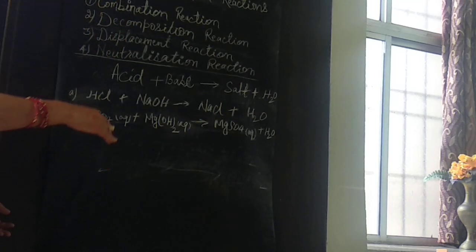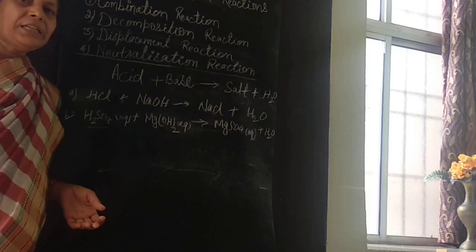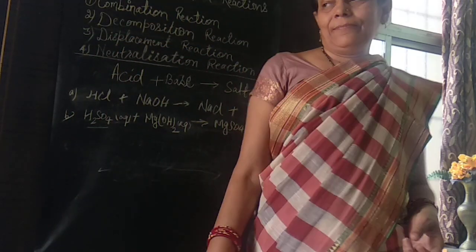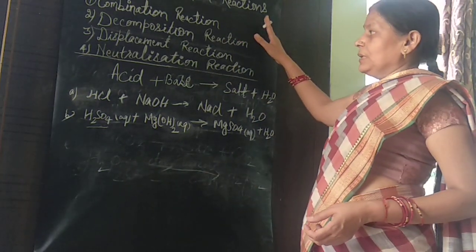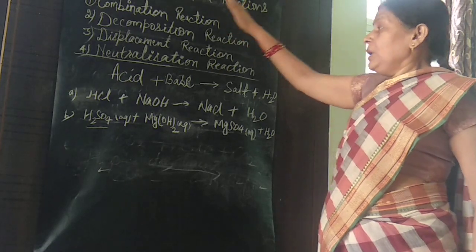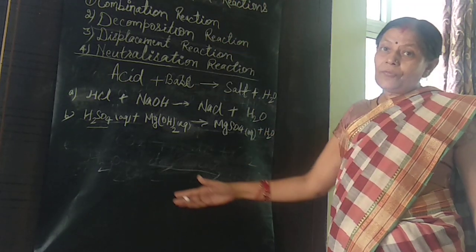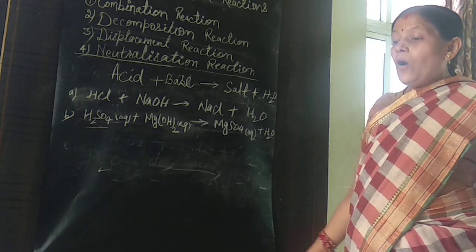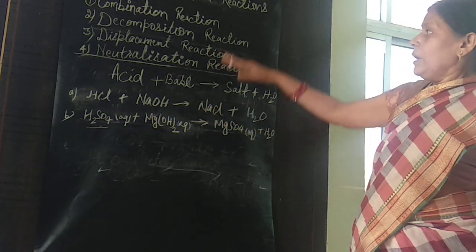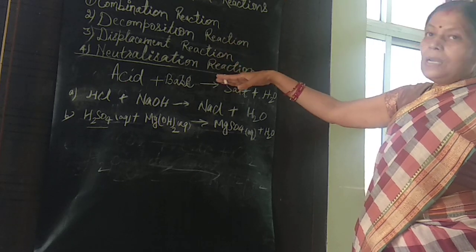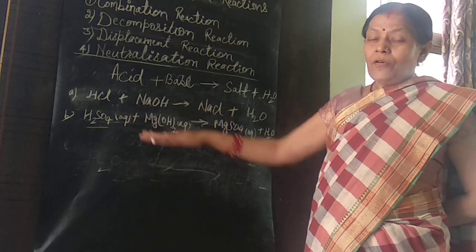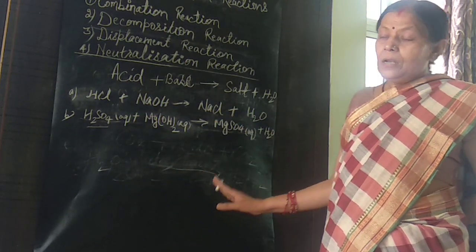So in this way, we have discussed all the types of chemical reaction. You will learn the definition of all the types of chemical reactions, and also try to write some other examples for each type of chemical reaction. Thanks, students. Now it's all over. You will do this.